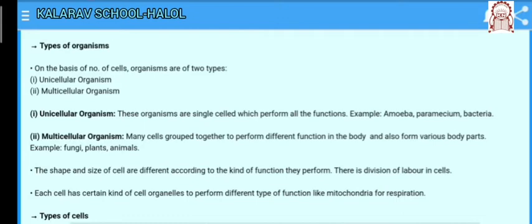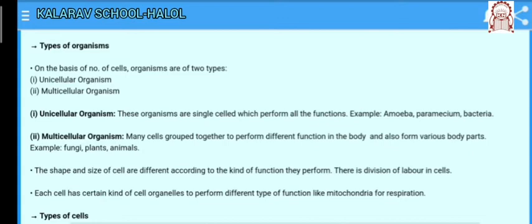The second is multicellular organisms. Many cells group together in a single body and assume different functions to form various body parts in a multicellular organism. Multi means many, which means many cells group together to perform different functions in the body and also form various body parts. For example, fungi, plants, animals. The cells divide to produce cells of their own kind, which means cells come from pre-existing cells.